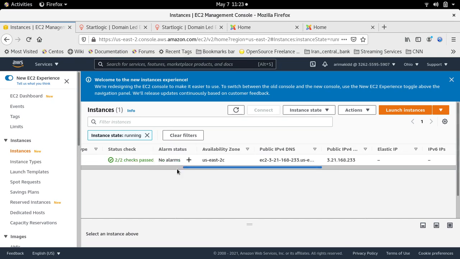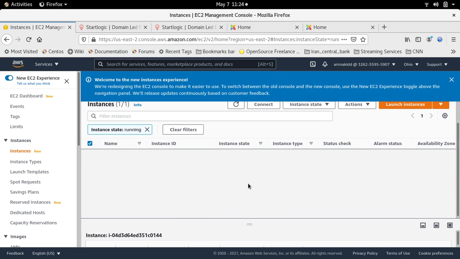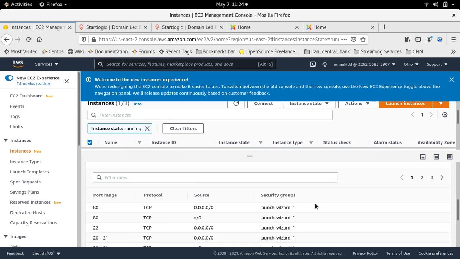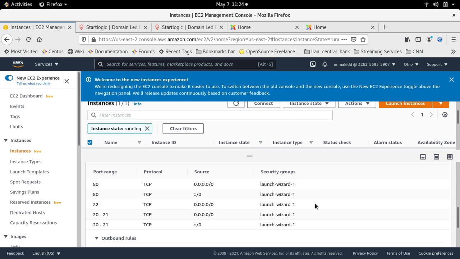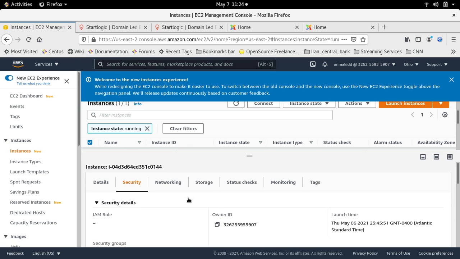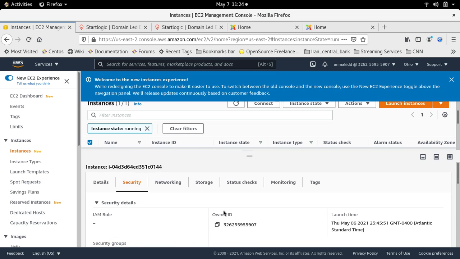So let's first ensure, and this can be a mistake, an issue that administrators overlook. So this is the EC2 instance, and the web server has port 443 open. However, in Amazon security, that port also has to be open. So if we look at it right now, I'm seeing port 80, I'm seeing port 22, I'm seeing port 21. I'm not seeing 443. So let's go deeper into this. Security details.